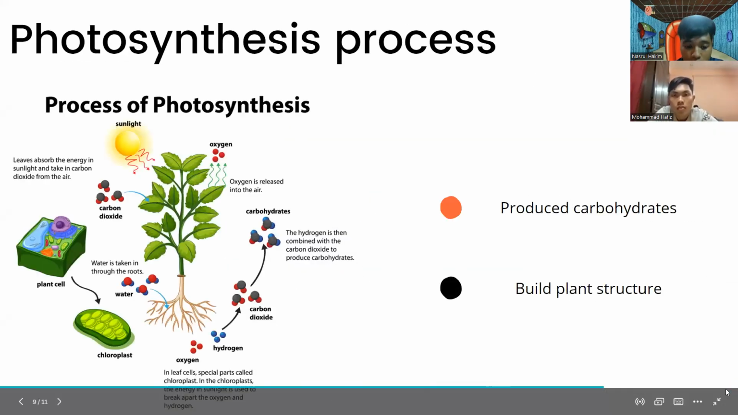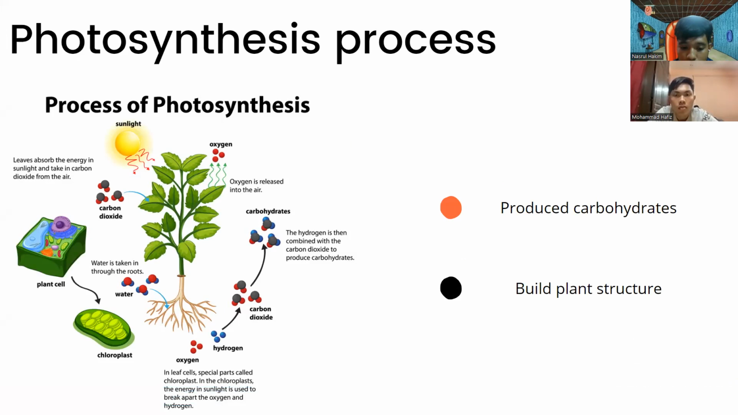So for the photosynthesis process, first and foremost, light helps the plants in photosynthesis process. Photosynthesis process, which occur produce carbohydrates and build plant structures. Most of life on Earth depends on photosynthesis carried out by plants, algae, and some types of bacteria.